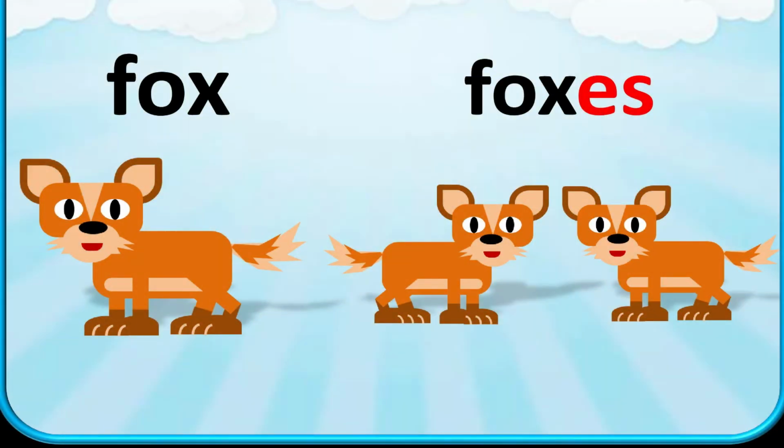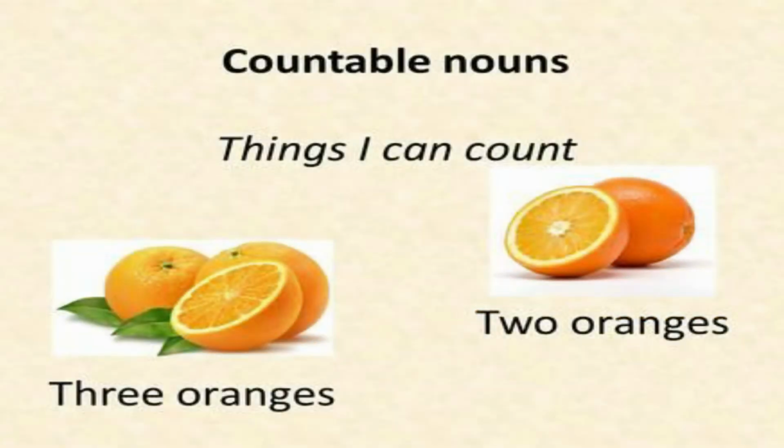For example, what can you see in this picture? There is a fox, a singular form, and there are two foxes, a plural form. When there is a singular form, you put a determiner with the fox, and they make a fox. And when there is a plural form of fox, you put the number 2 with the foxes to show the quantity. How many oranges are there? There are 2 oranges, 3 oranges. What does this mean? That the things you can count are the things known as countable nouns.